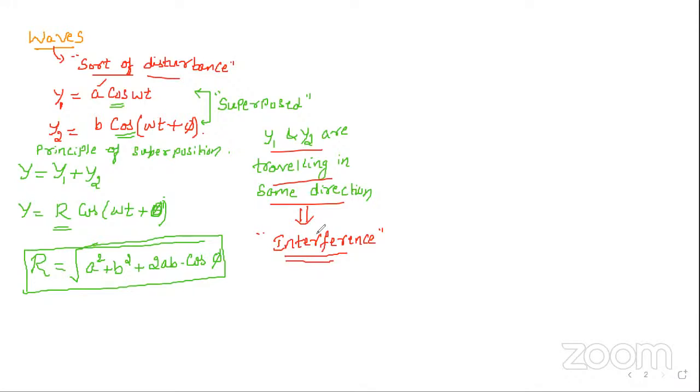In which direction should they move? Those two light waves must move in the same direction, and if they get superimposed, that results in interference.